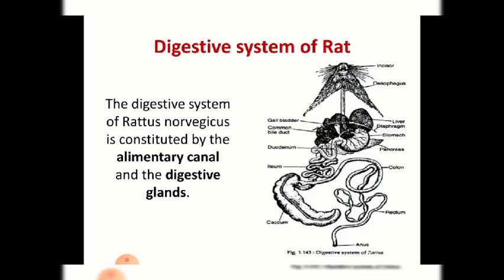At last we come to the anus, the terminal part, and even the anus has muscular sphincters to open and close, and then the undigested food is thrown out. So this is about the complete detailed structure of the digestive system of rat, only about the alimentary canal. Next we'll move on to the digestive glands.